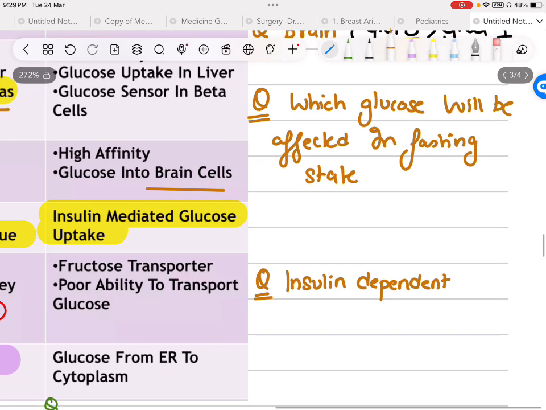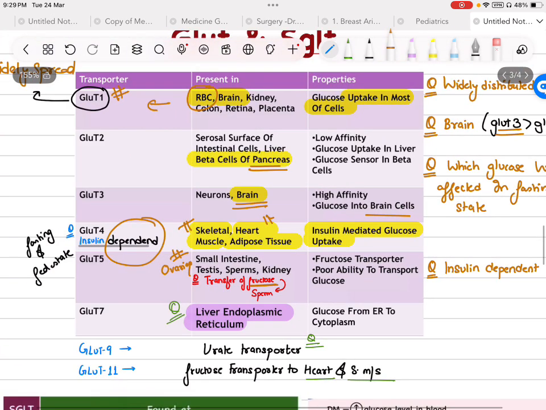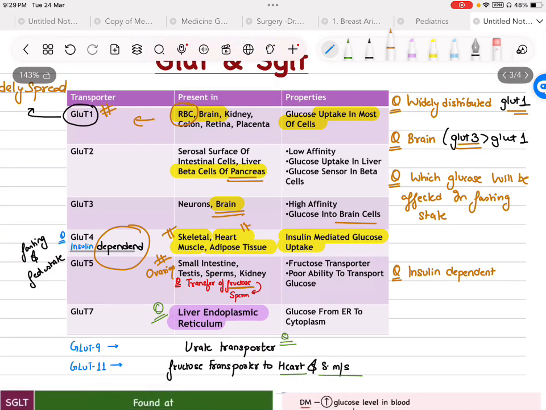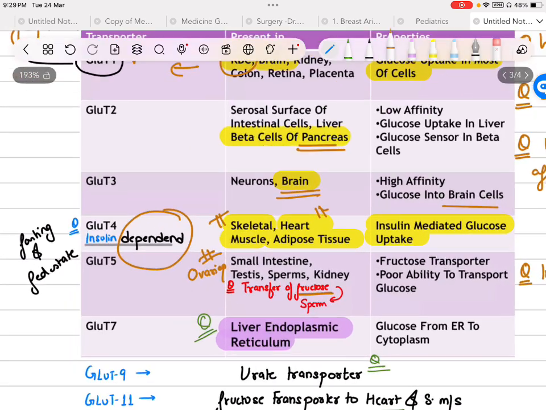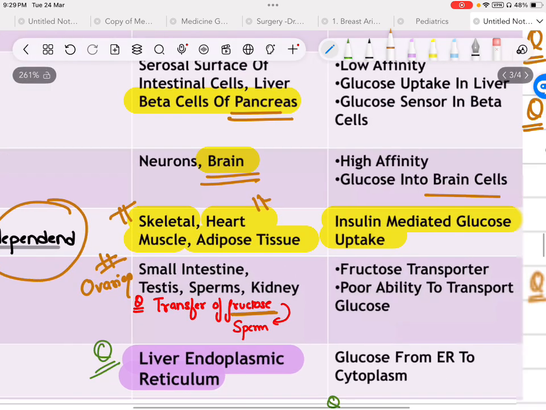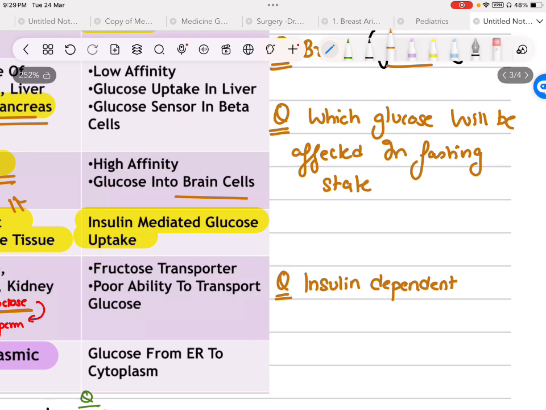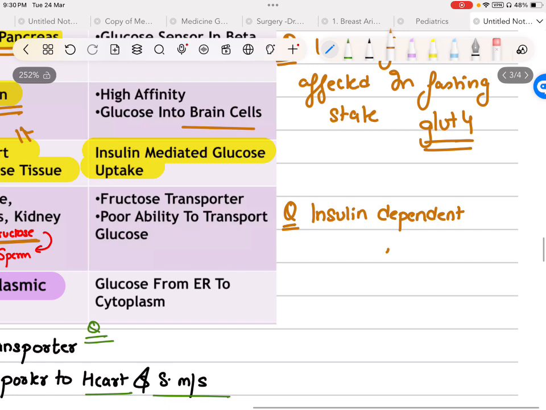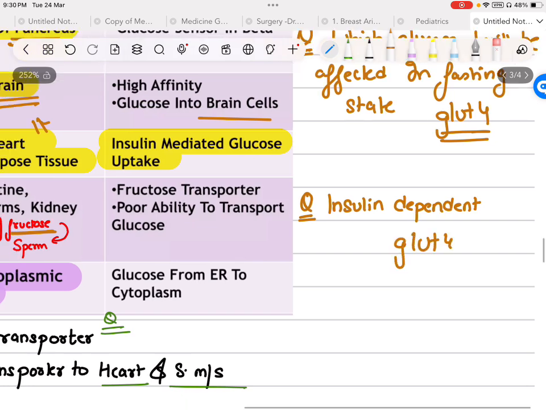So next question, which glucose transporter will be affected in fasting state? Take 2-3 seconds and think. Most of you will be thinking it will be GLUT2. See guys, GLUT4 is insulin dependent, and our fasting or fed state depends on the insulin spike. So the transporter affected in fasting state is GLUT4, not 2. Insulin dependent is again GLUT4.